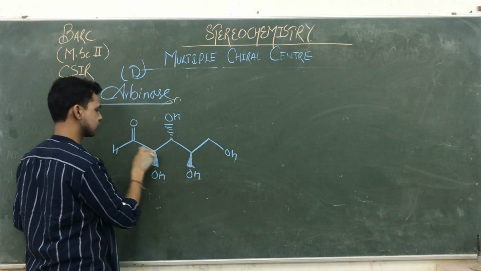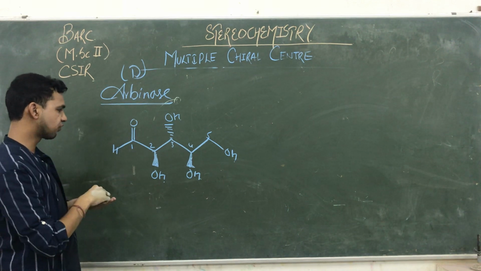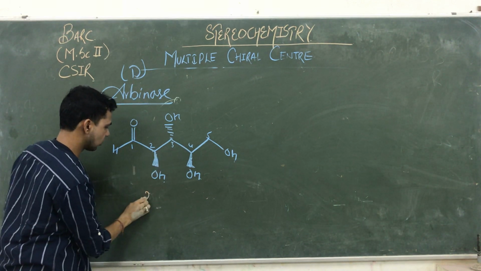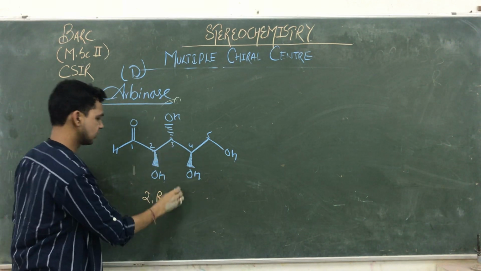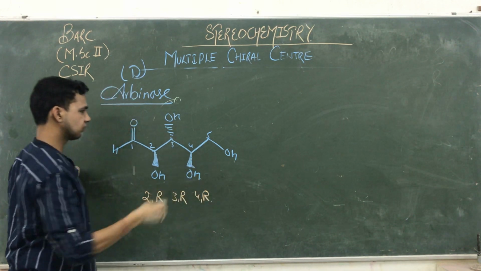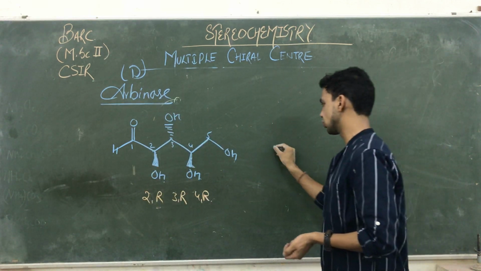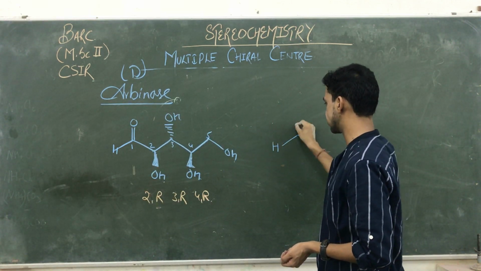That is OH. So that is 1, 2, 3, 4, 5. And you know, we found this out earlier. 2 is also R and 3 is also R and 4 is also R. Okay, without wasting time, we are going to draw another form, the diastereomeric form. We are going to change its configurations.